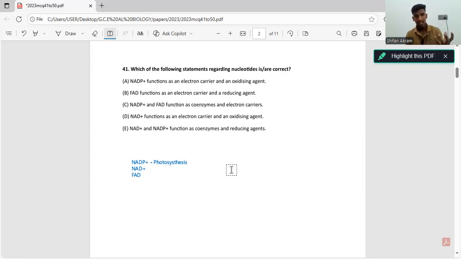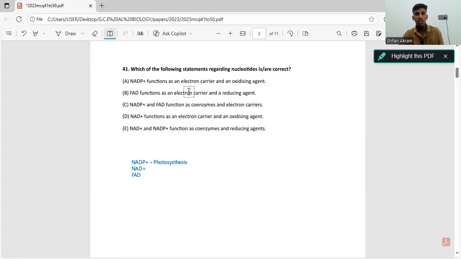Electrons are excited. Finally, these electrons are accepted by NADP+. And when they accept electrons, they become NADPH. Now, this NADPH moves into the Calvin cycle and is used for the production of glucose, right?